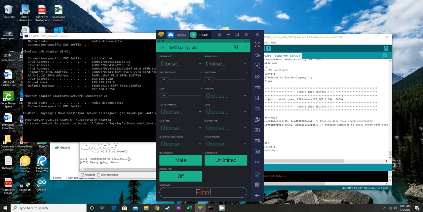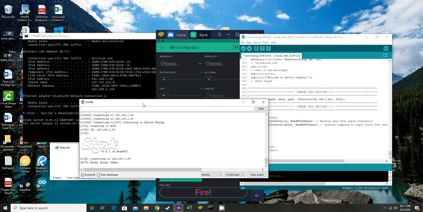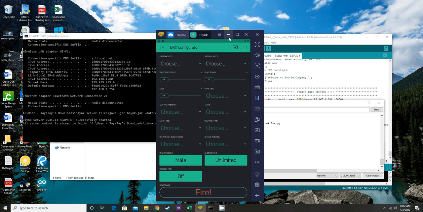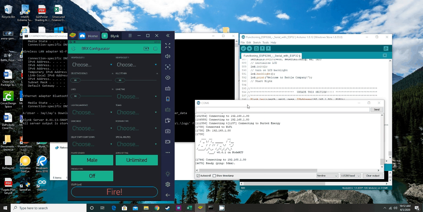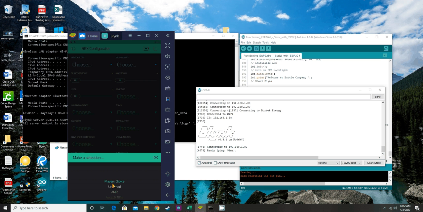Okay, so I've already got the code uploaded to the ESP8266, so I can move stuff around here momentarily. All right, so right now this ESP8266 is running on my local server, and this is now connected to the local server too. So I've been able to do all the settings that I'd like to for setting up all the weapons and selections, and it breaks it down and sends the info to the code.